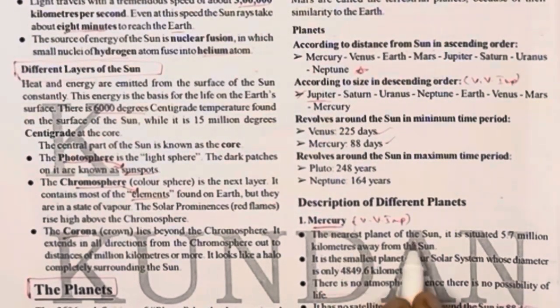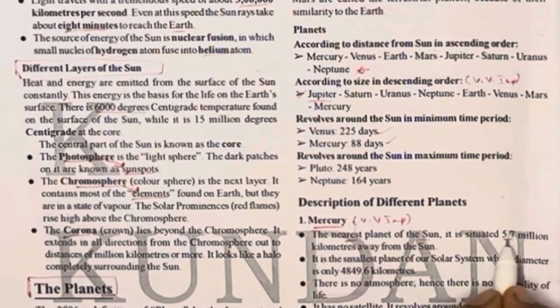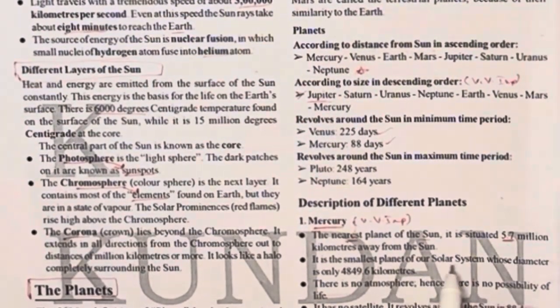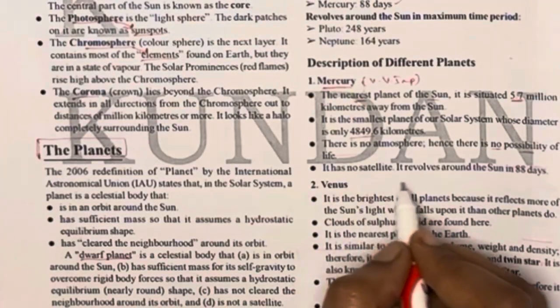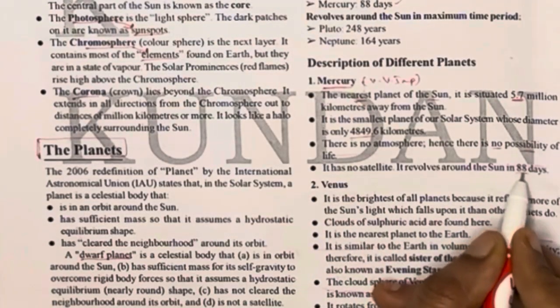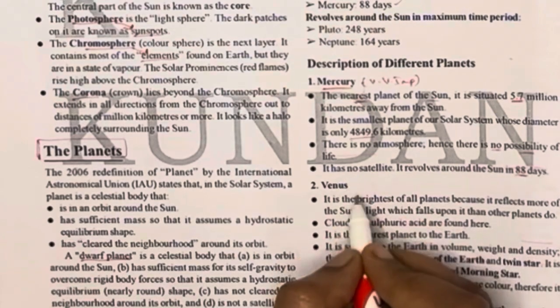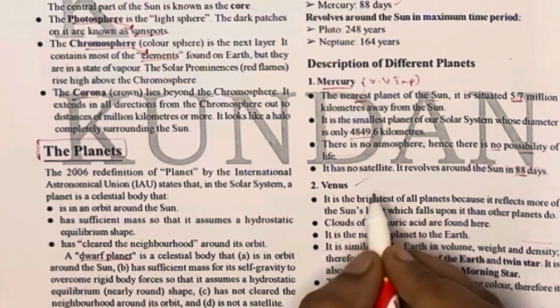Mercury, it is very important for all exams. Mercury is the nearest planet to the Sun and 5.7 million kilometers away from the Sun. No possibility of life, and also it has no satellites, and it revolves around the Sun in 88 days.